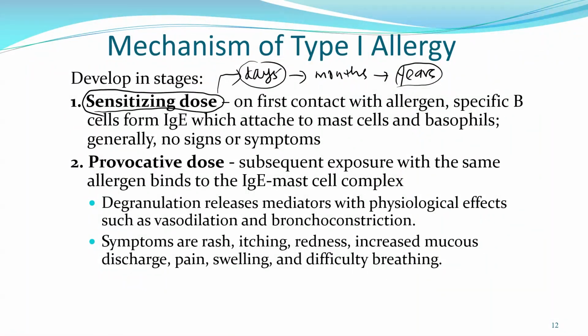That person will develop into what we call allergy, which happens during the second stage. It's called the provocative dose.